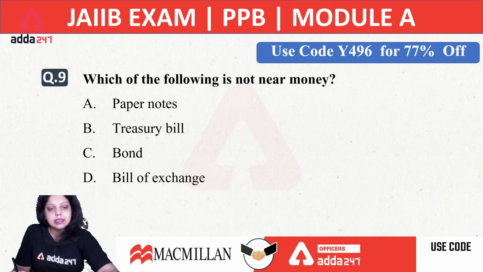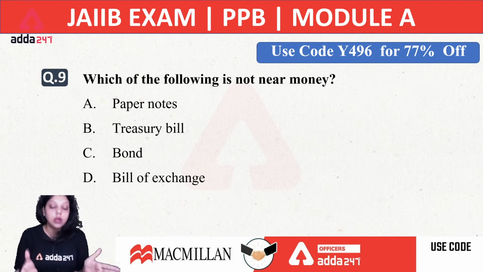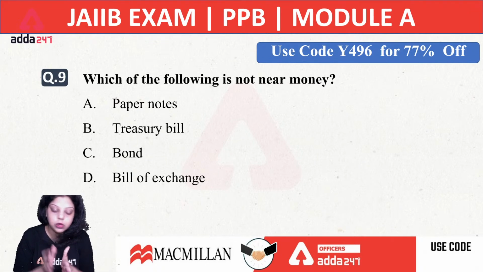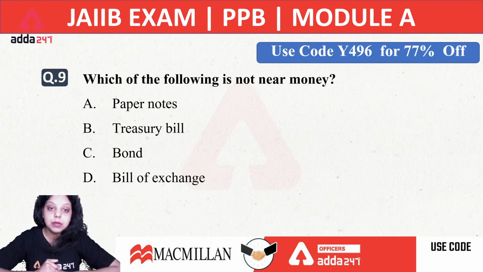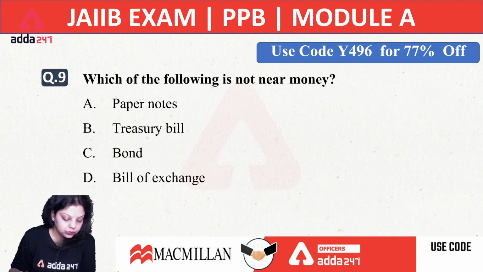We have already discussed near money. Near money is also known as quasi money. That is a highly liquid asset. It can be converted into cash. It is a short-term money market instrument also. So is it paper notes, treasury bills, bonds, or bill of exchange? What will be the answer of the 9th question?